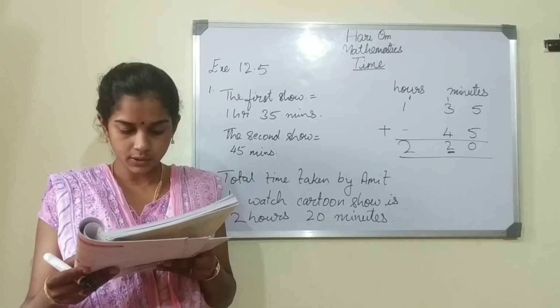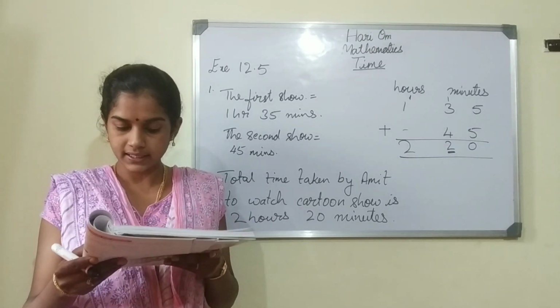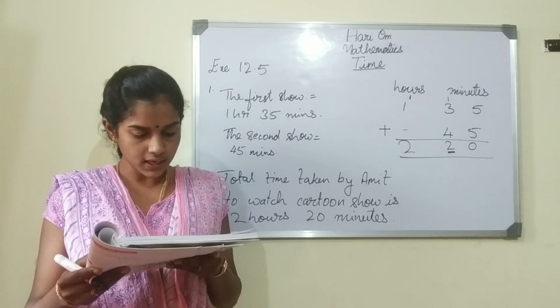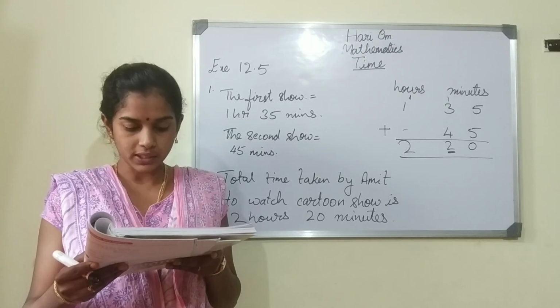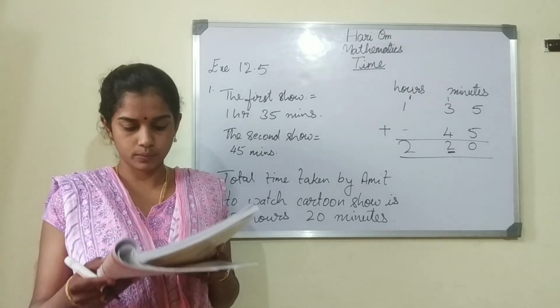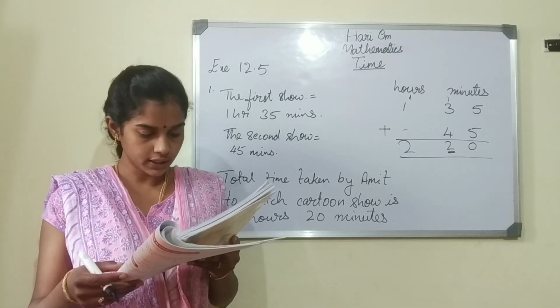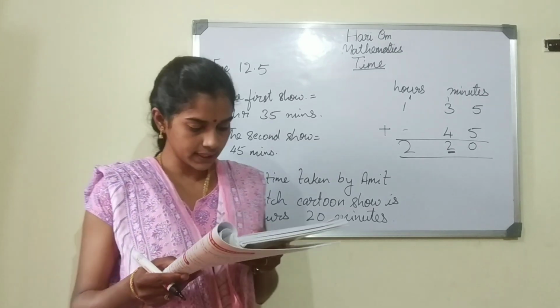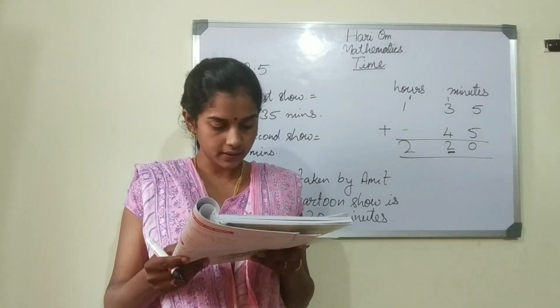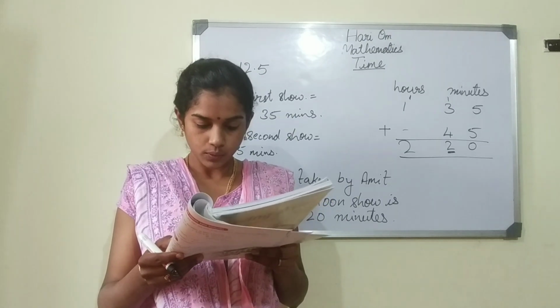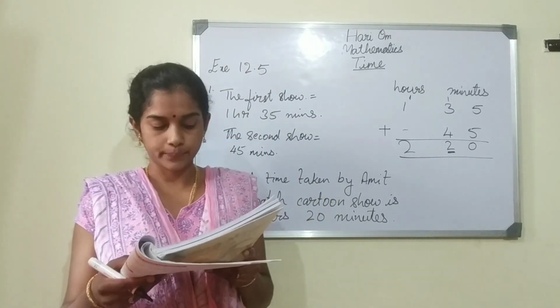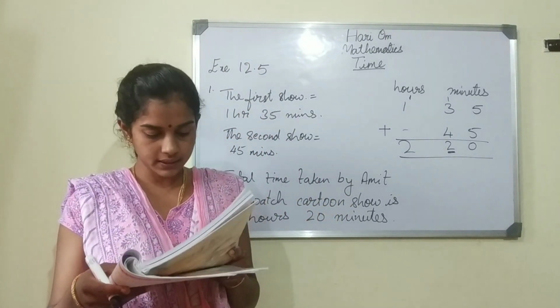Shailesh took 1 hour 25 minutes to complete a race, while Abhinav took 1 hour 45 minutes. Who ran faster? By how much? Okay. So here two people are there. Who are there? Shailesh and Abhinav. They have a race between them.